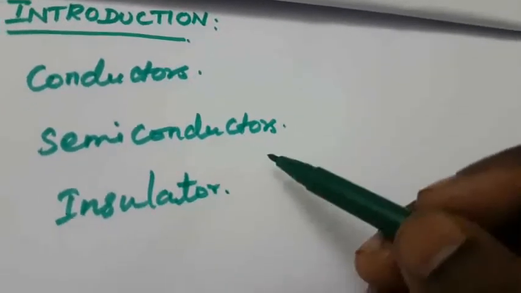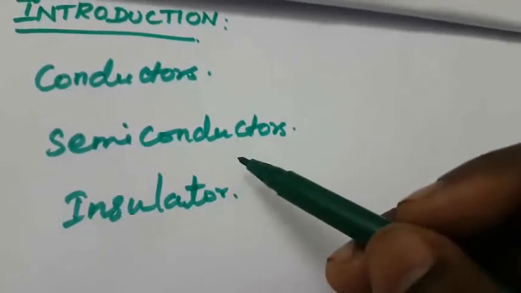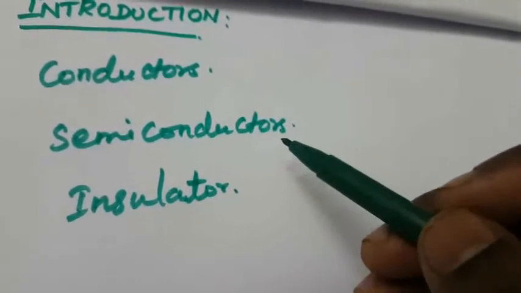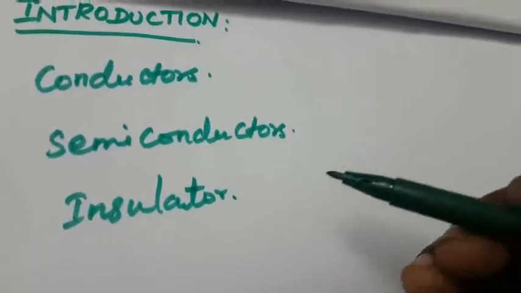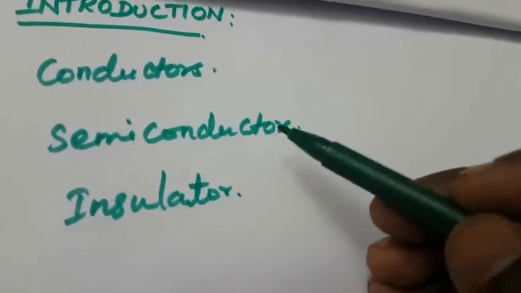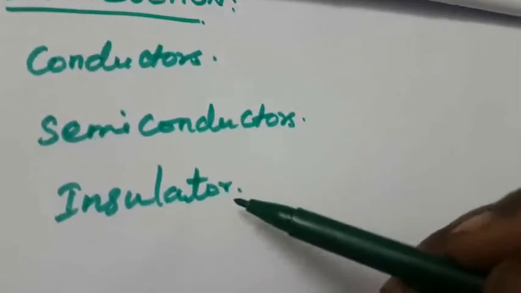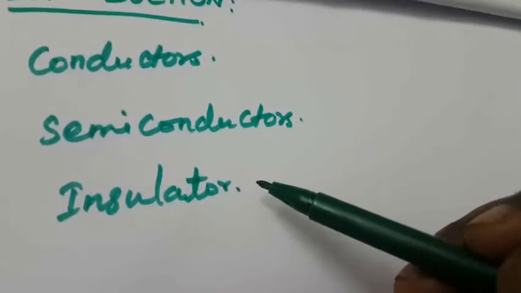What is a semiconductor? We already studied this. Germanium and silicon do not conduct electricity in their pure state, but when we add some impurities like boron, they conduct electricity. That is called a semiconductor. What is meant by insulator? That does not conduct any electricity.